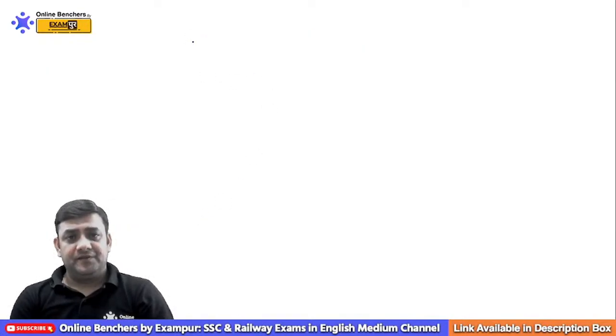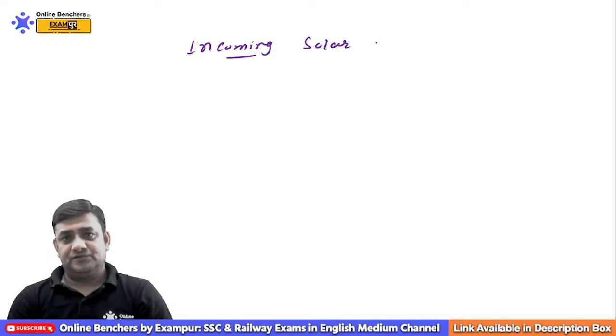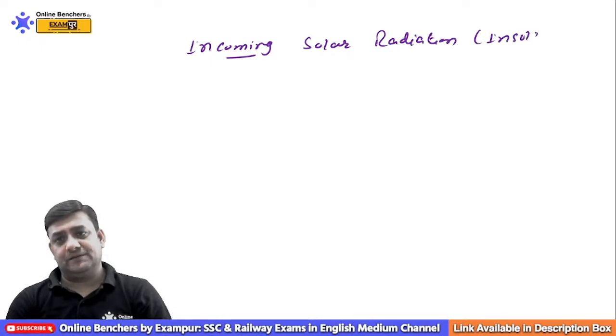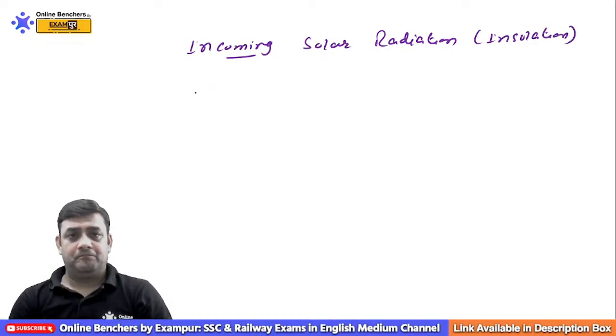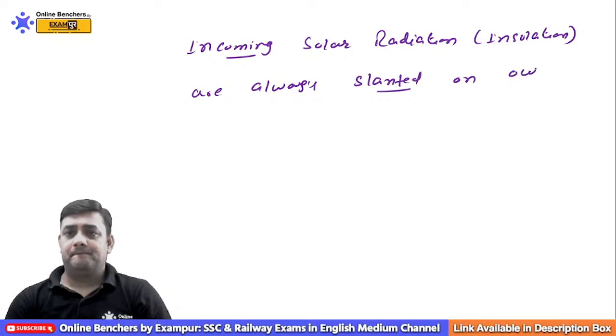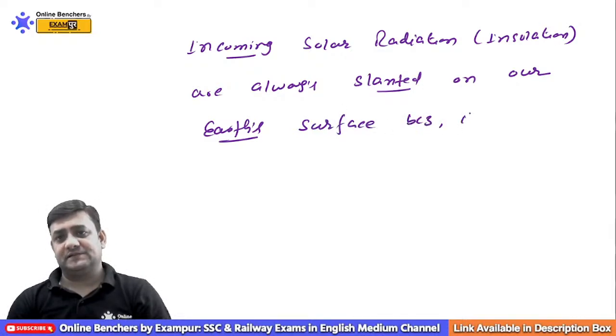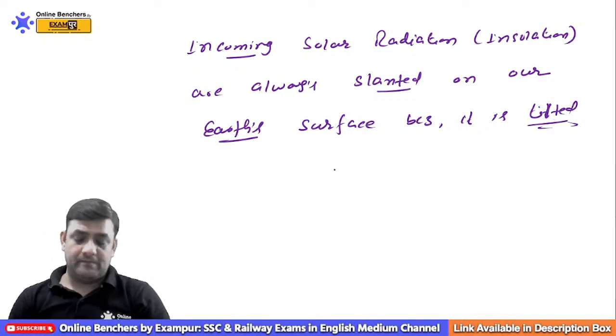So remember one thing: incoming solar radiation, which we call insolation, is always slanted on our Earth's surface because it is tilted. Please do remember this.